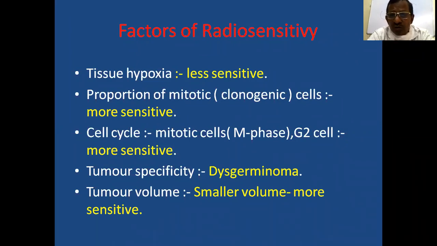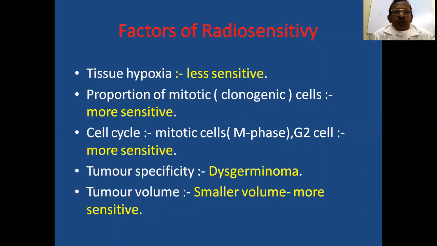So oxygen is important. The oxygenated cells are more sensitive to radiation therapy. But when there is hypoxia, the tumor is less sensitive to radiotherapy.